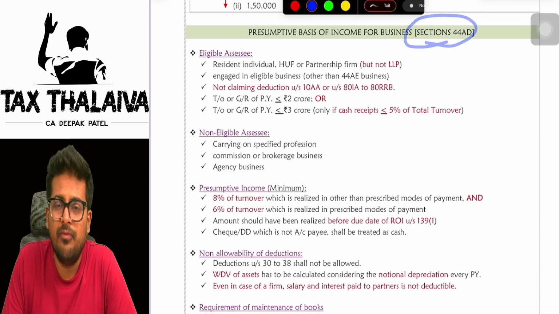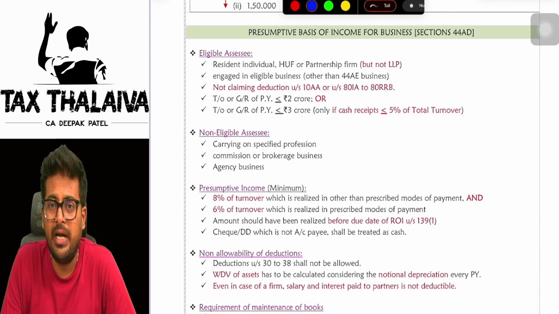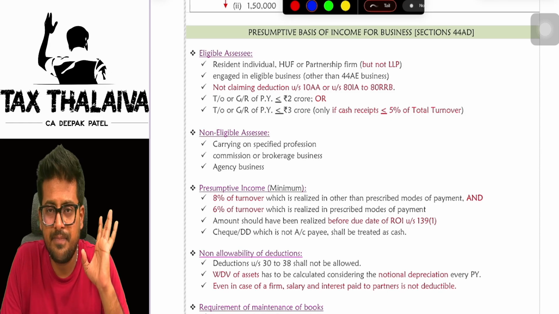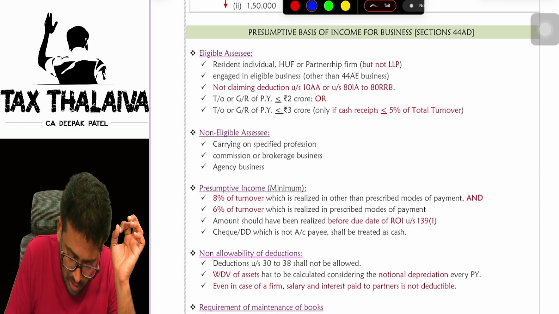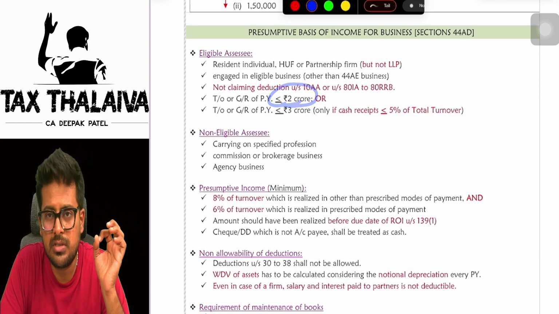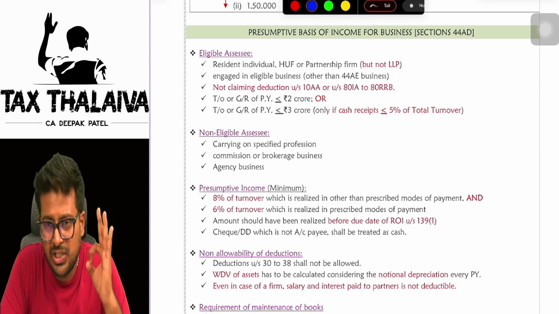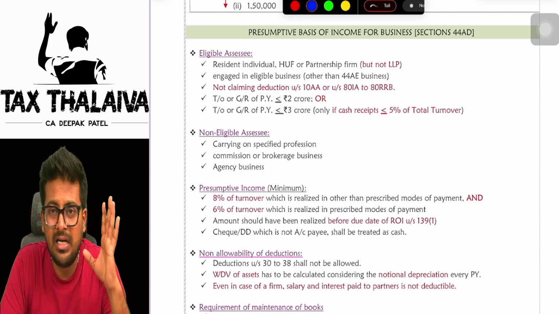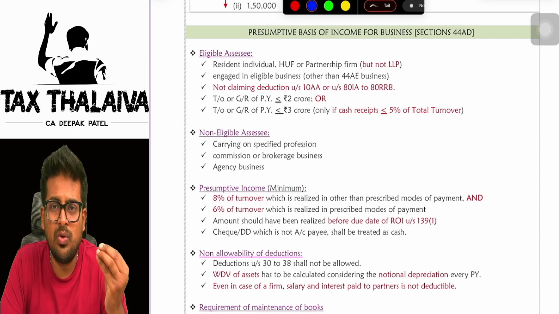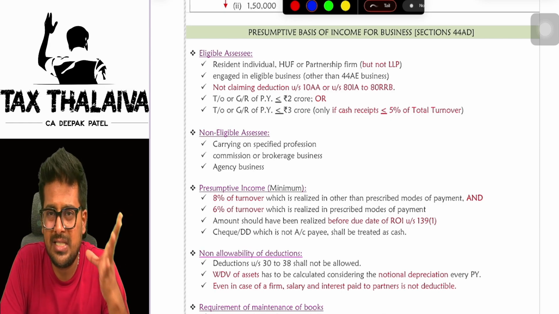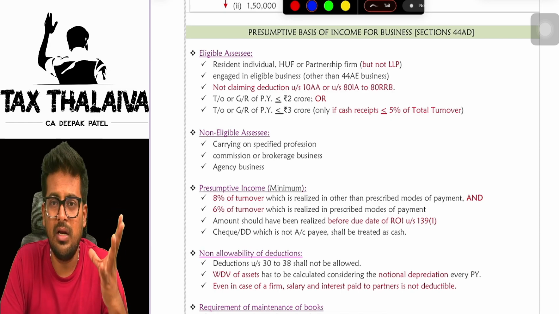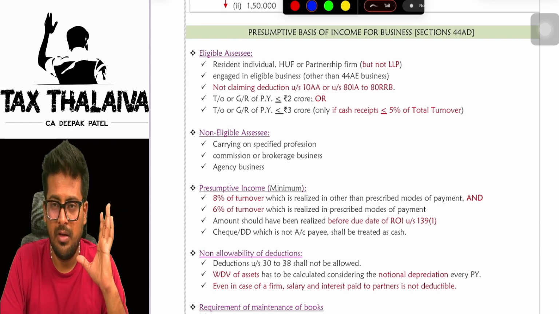Presumptive basis of income for business people, 44AD. See, if you are running a business and your gross receipts are up to 2 crores in the previous year, you are only required to offer a minimum of 8% or 6% of your gross turnover as PGBP income.